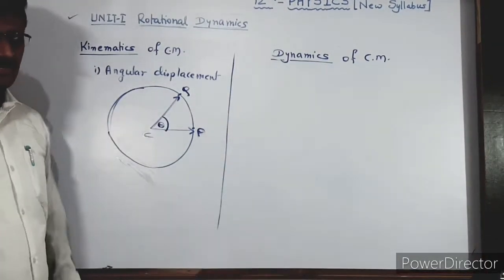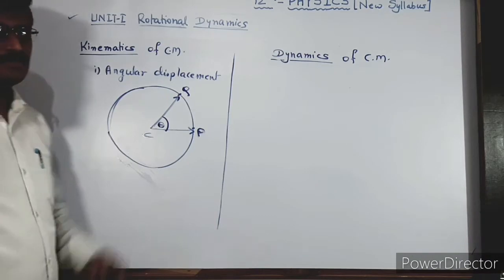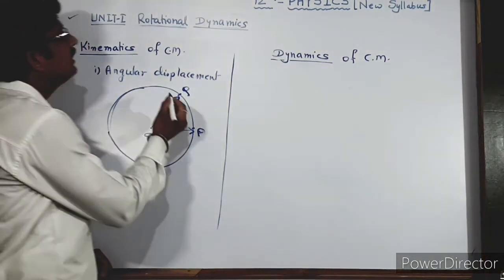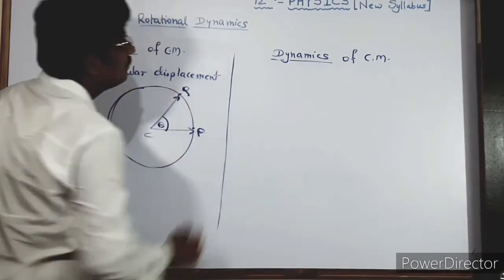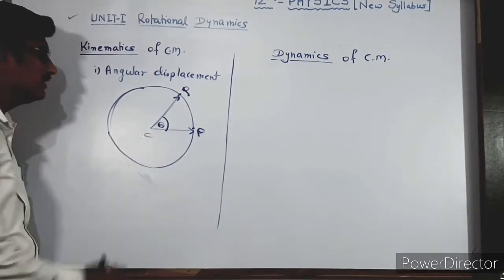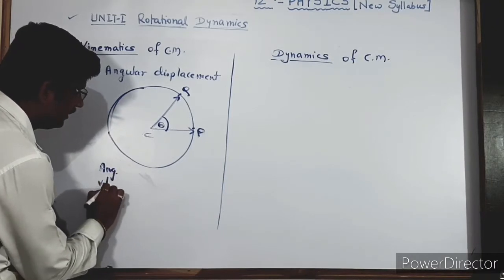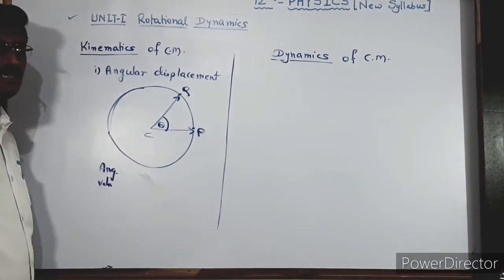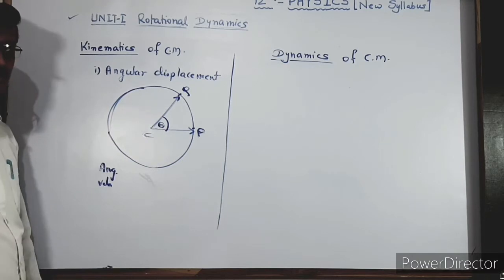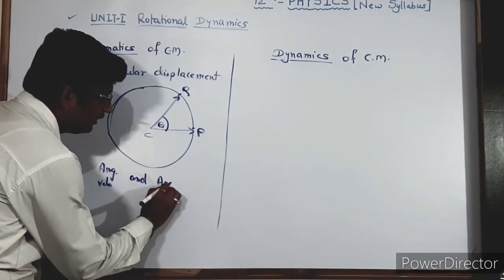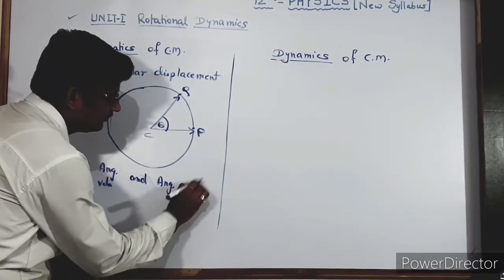We have seen earlier, in the 11th or last year, that there are two other terms. One is the angular velocity, which is the derivative of the angular displacement, and the other is the angular acceleration.